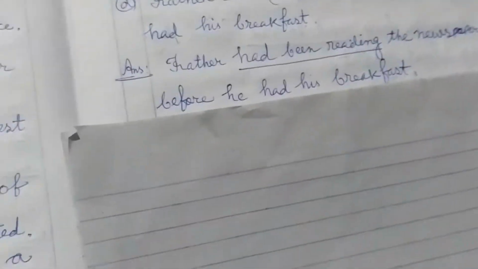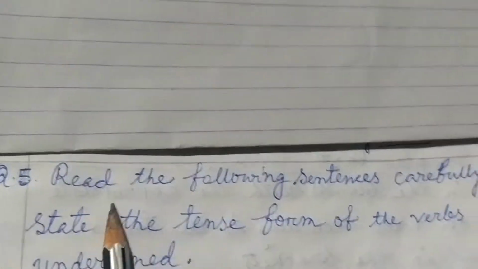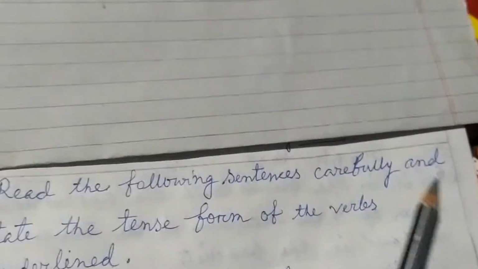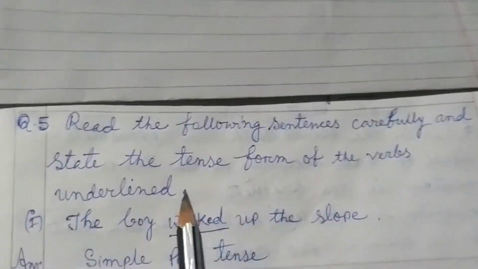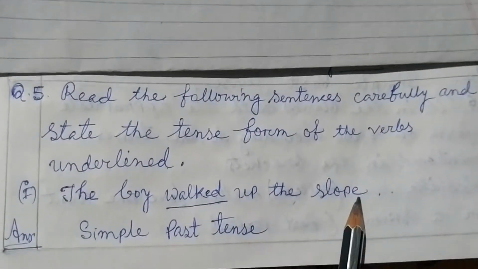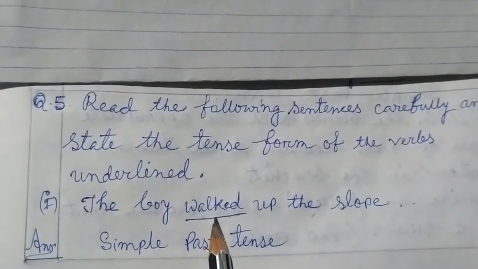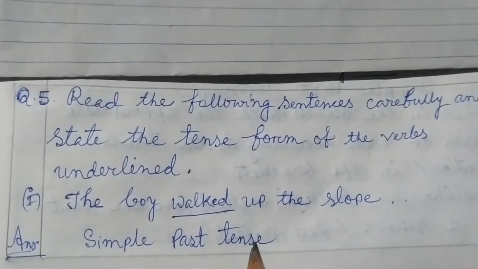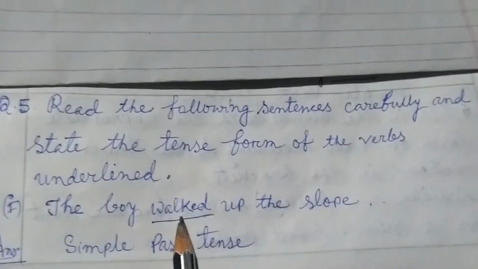Now students, question number 5. Read the following sentences carefully and state the tense form of the verbs underlined. Number 1. The boy walked up the slope. So students, first we will underline walked. It's simple past tense as the verb is the past form of walk.